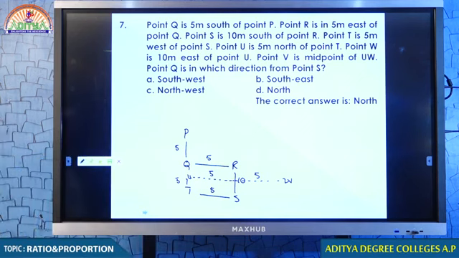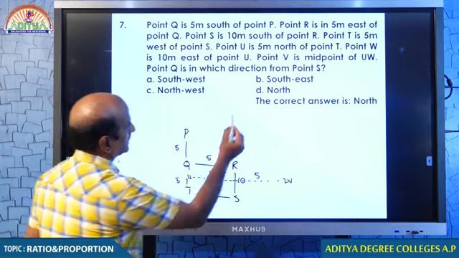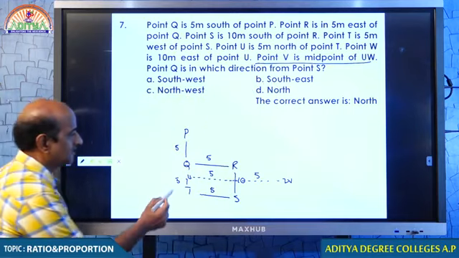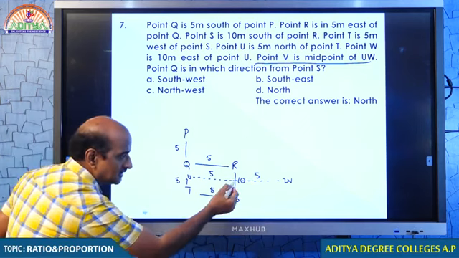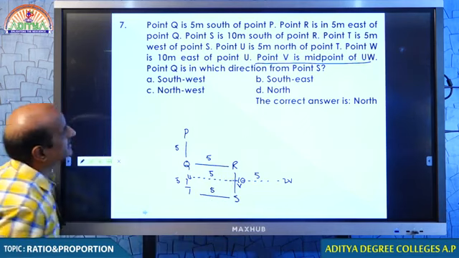Point V is midpoint of U and W. Point V, here is the point. Point V is the midpoint of U, W. Midpoint means here. What is this? This is V.